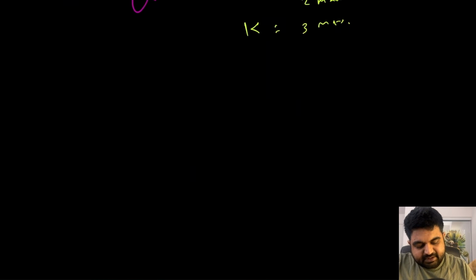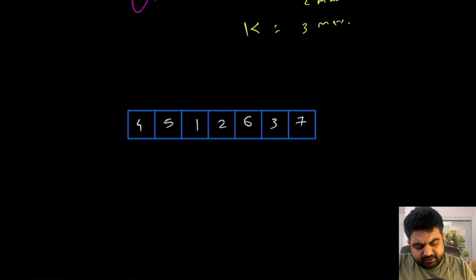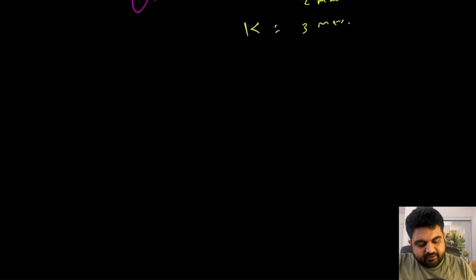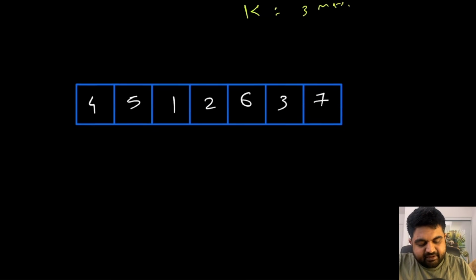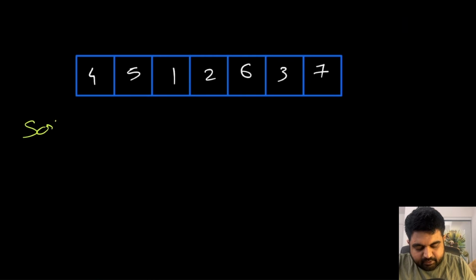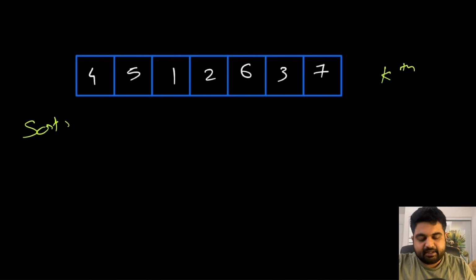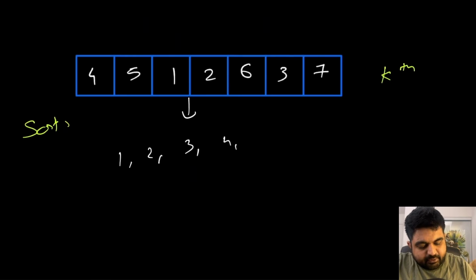The second option is, for the same given input, if we decide to sort it, then it becomes very easy to find any kth largest element. So in this case, the sorted array is just all the values from 1 to 7.